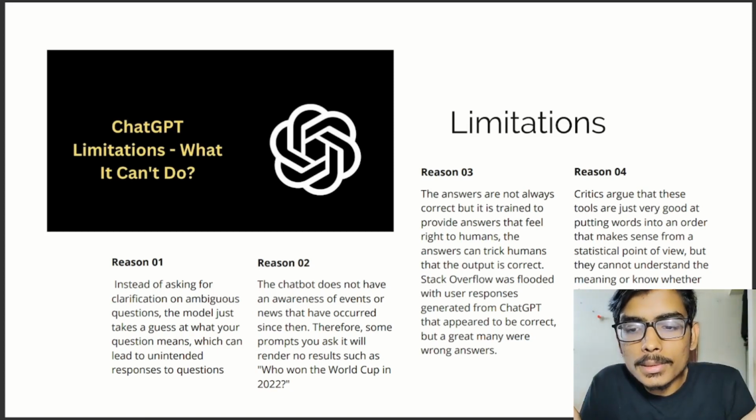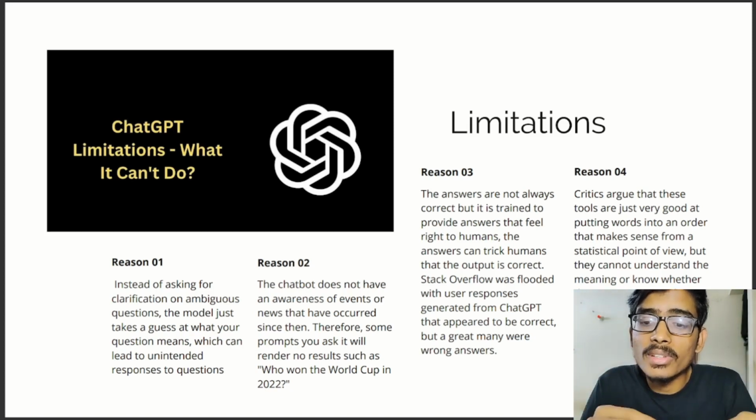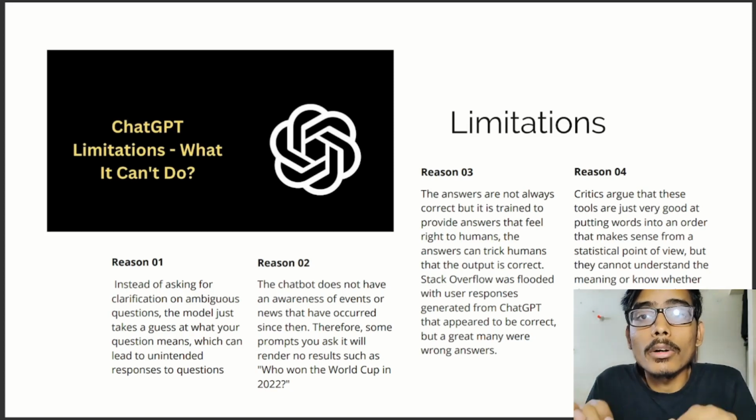So the next reason is the answers are not always correct, but it is trained to provide answers that feel right to humans. Obviously, the answers that are generated make me feel right, though they might not be accurate or correct. So the answers can trick humans into thinking the output is correct.